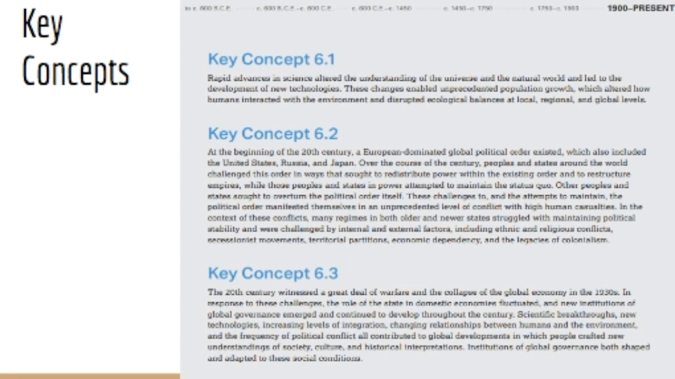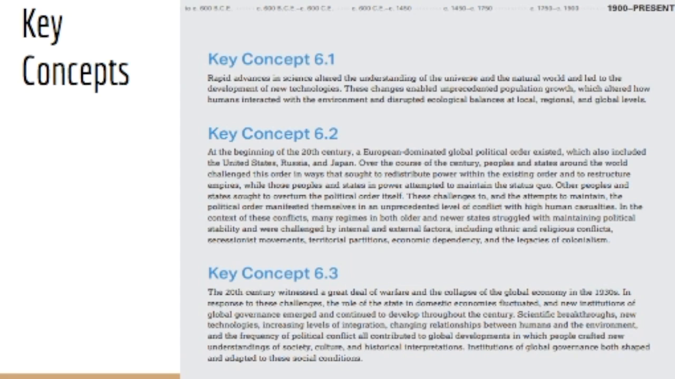And for our last timeline, there's three key concepts. The first key concept is rapid advances in science altered the understanding of the universe and the natural world and led to the development of new technologies. These changes enabled unprecedented population growth, which altered how humans interacted with the environment and disrupted ecological balances at local, regional, and global levels.